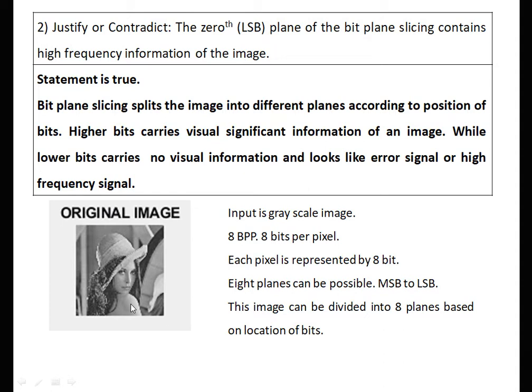See, this is the original image. This image is grayscale, that is 8 bpp, 8 bits per pixel. Each pixel is represented by 8 bits, so a total of 256 colors are possible. 8 planes are possible, from MSB to LSB, as each pixel is represented by 8 bits. This image can be divided into 8 planes based on the location of bits.